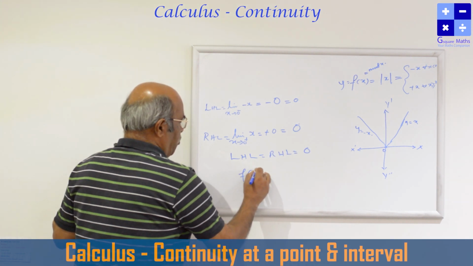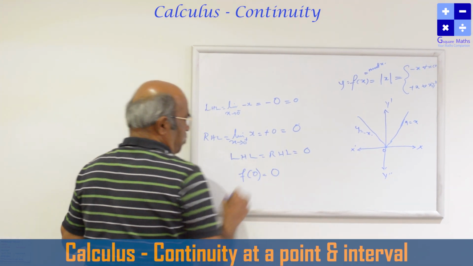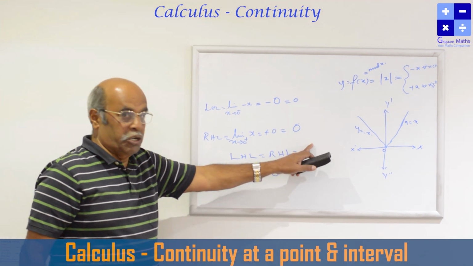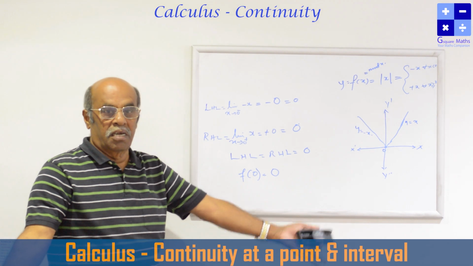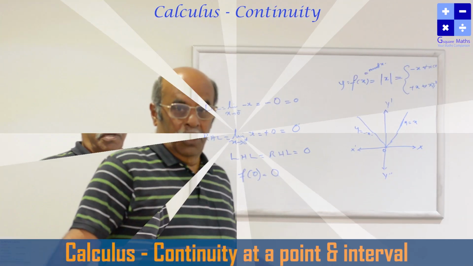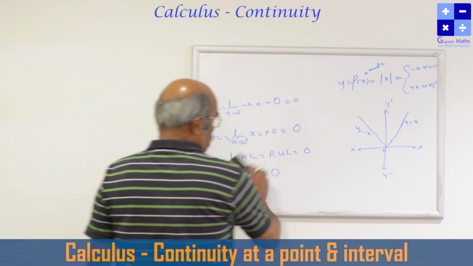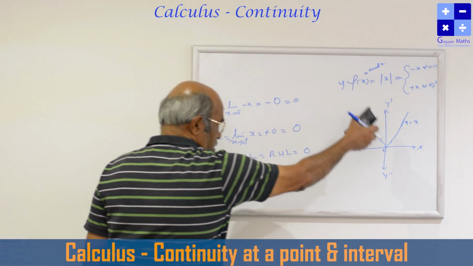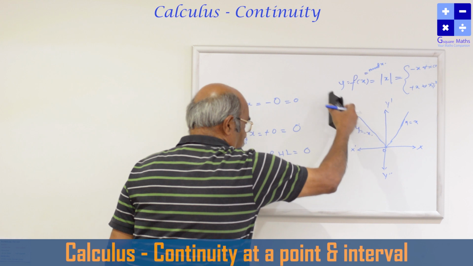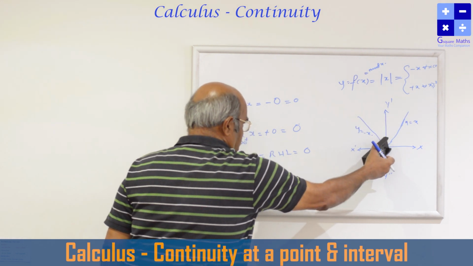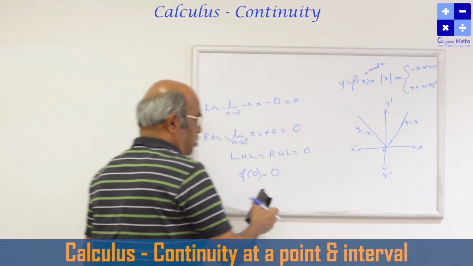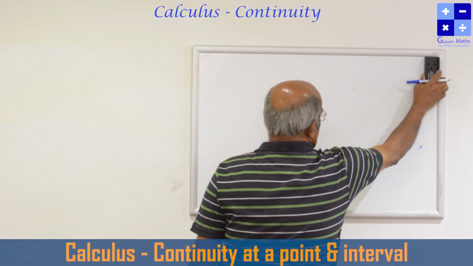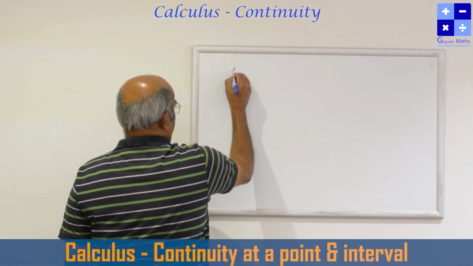Now what about the functional value f of 0? f of 0 is also defined, it is 0. LHL defined, RHL defined, they are equal, function value is defined, and the function value is also equal to this, and hence the function is continuous at x equal to 0. So dear children, let us see one more example. I hope this example is very clear. Modulus function is a continuous function. This is a linear, this is also linear, all linears are continuous, and at the point 0 it is also continuous, and hence the function itself is continuous. Let's take one more function.